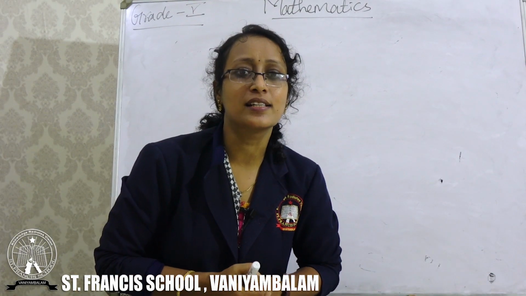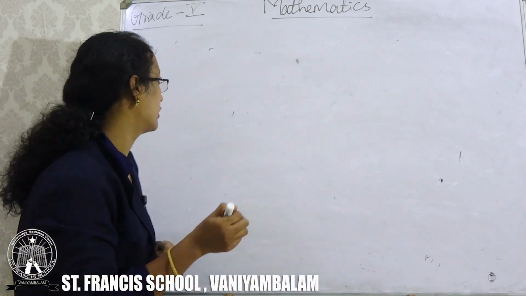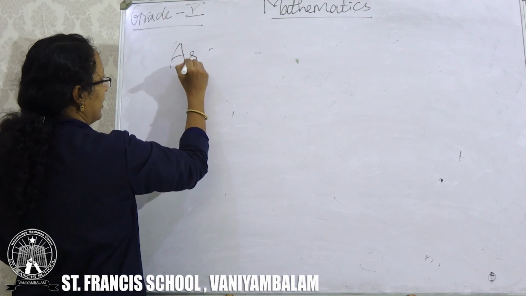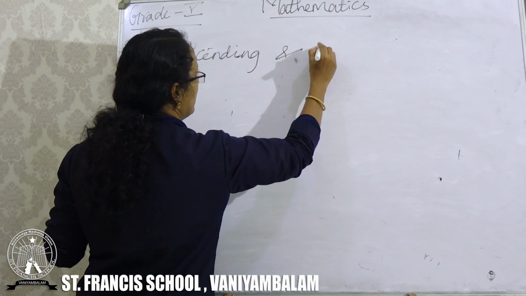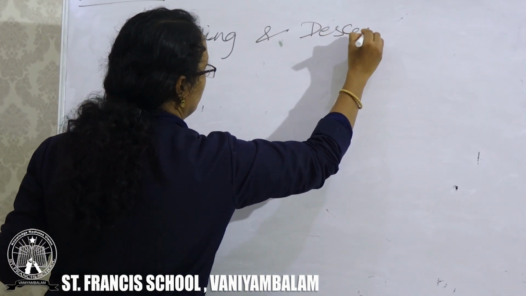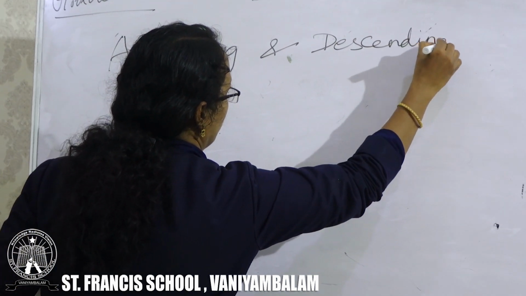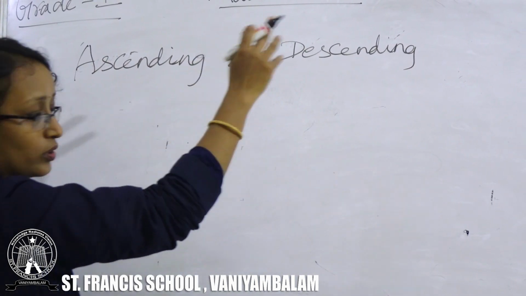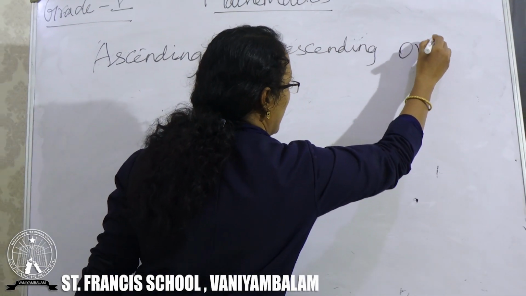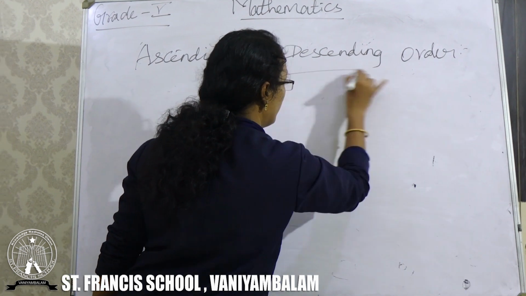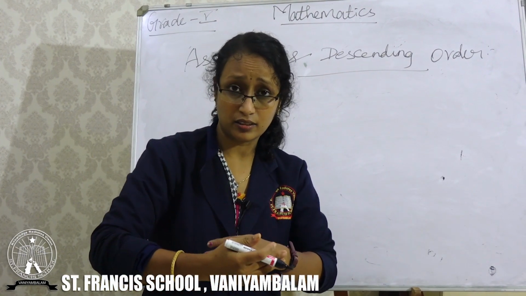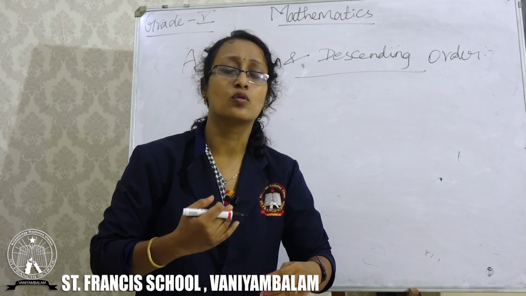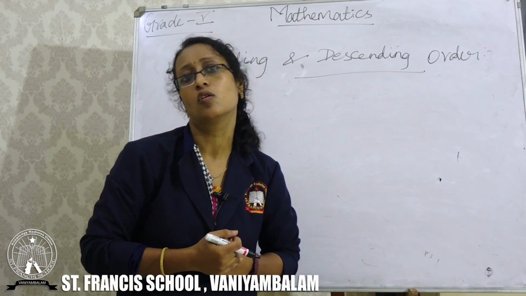Our next topic is ascending and descending order. So how will you find ascending and descending order? How will you write it? This is a symbol, children, don't get confused. So how will you write ascending and descending order? Like the comparing digits, you have the rules for ascending and descending order also.